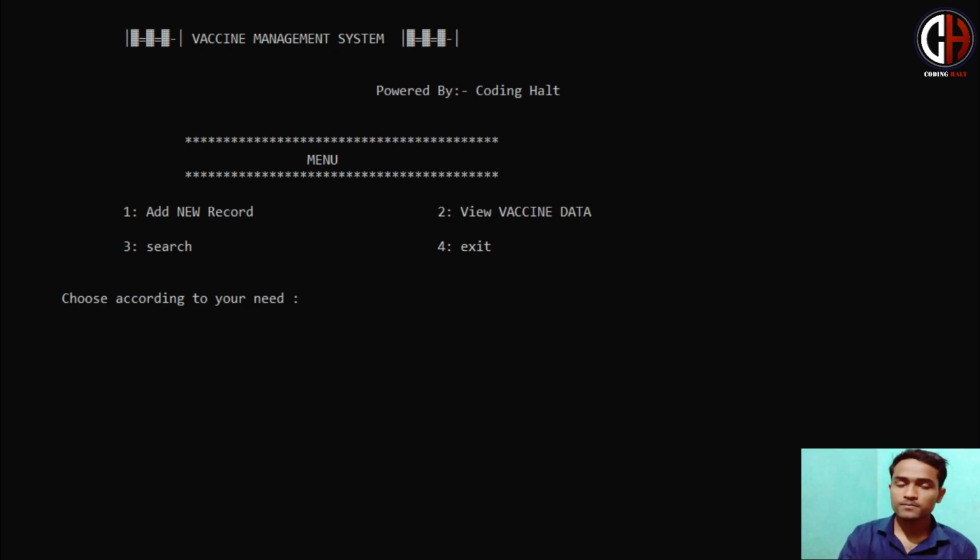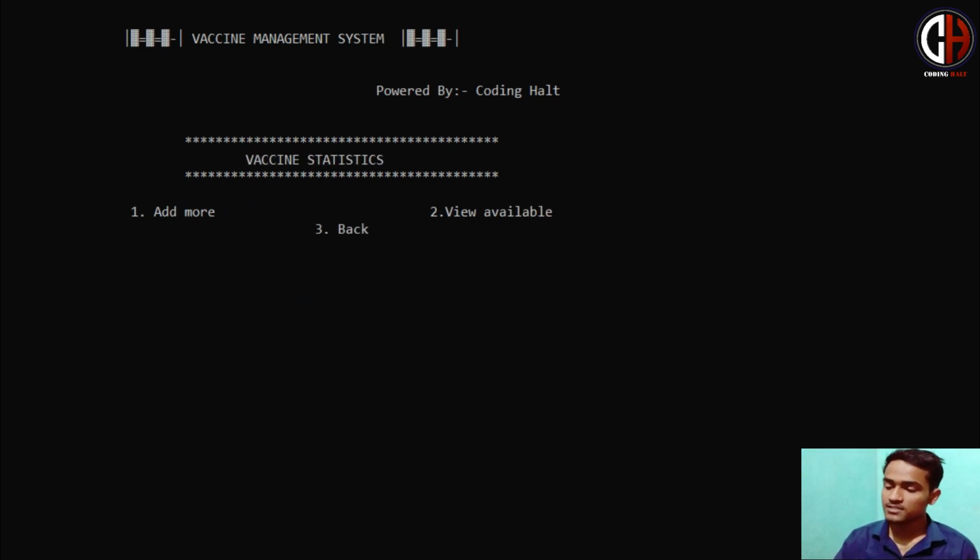Likewise, let's move to option number 2. What does option number 2 do? If the government has allotted 200 vaccines to that hospital, let us check what option number 2 will do. Here you can see the vaccine status, meaning the status of vaccines in that hospital. Add more if you want to add more vaccines. In this program we have given 200 as a default value, meaning 200 vaccines are allotted to that hospital. If you want to view the availability of the vaccine, meaning how many vaccines are available to that hospital, you can simply press option 2.